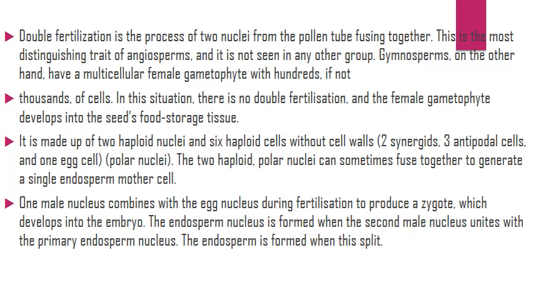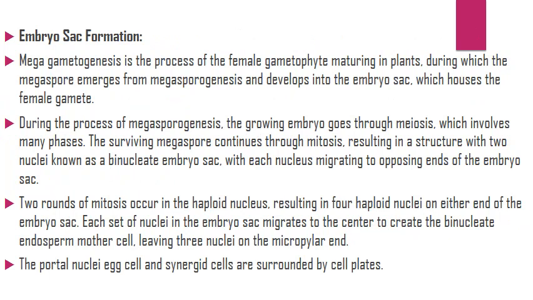The 2 haploid polar nuclei can sometimes fuse together to generate a single endosperm mother cell. One male nucleus combines with the egg nucleus during fertilization to produce a zygote, which develops into the embryo. The endosperm nucleus is formed when the second male nucleus unites with the primary endosperm nucleus. The endosperm is formed when this is split. So, embryo sac formation,